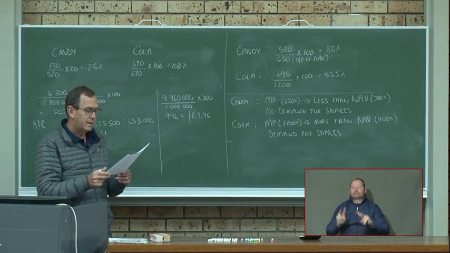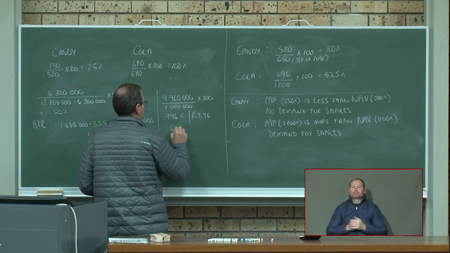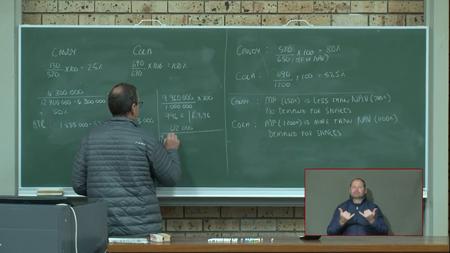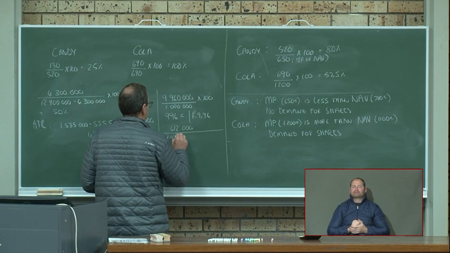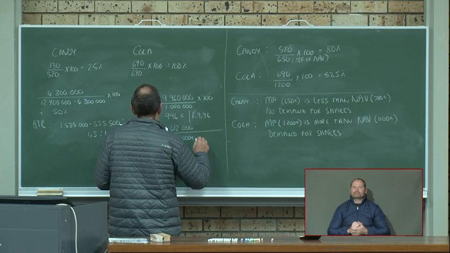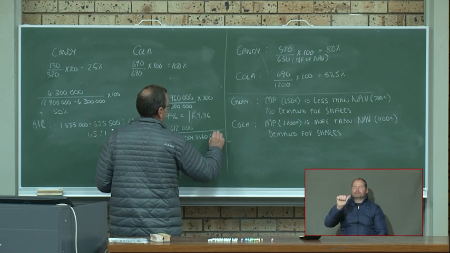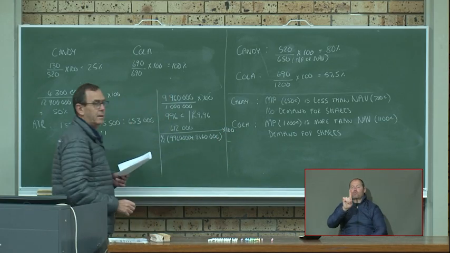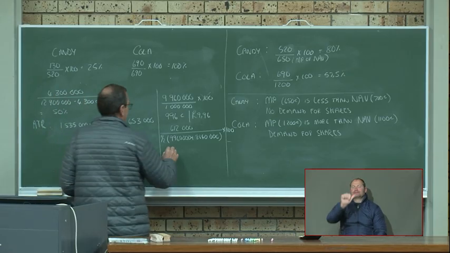So if you multiply by 100, you want it in cents. If you don't multiply by 100, you can give it in Rand. And the return is your net profit after tax, the 612,000 over my average shareholders' equity, which is 9960 plus 8640, multiplied by 100 because we want a percentage, and that will give you 6.6%.